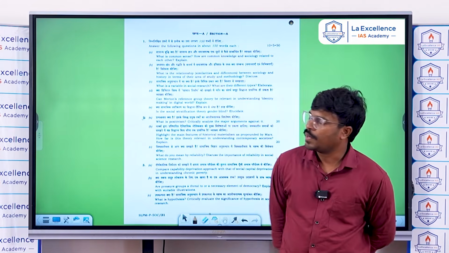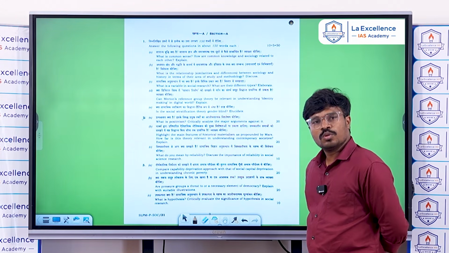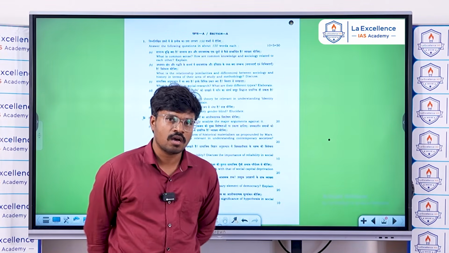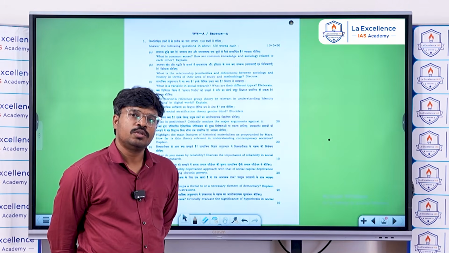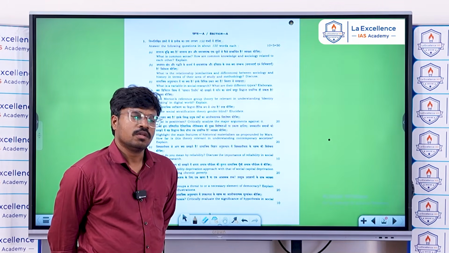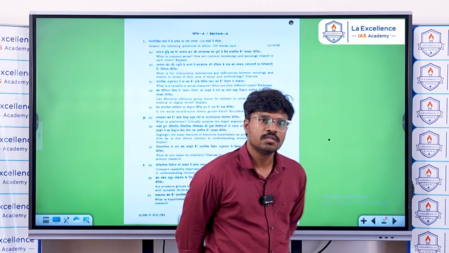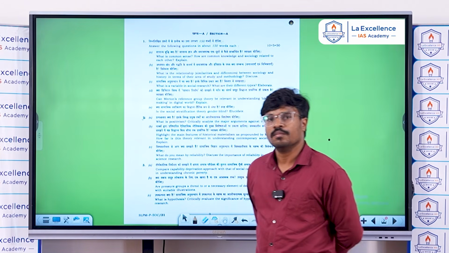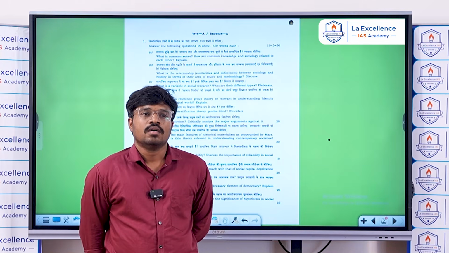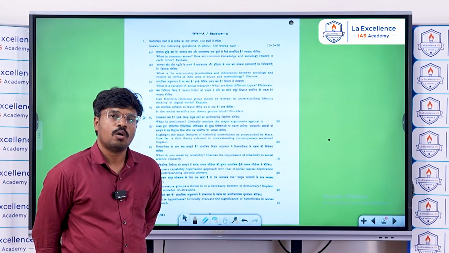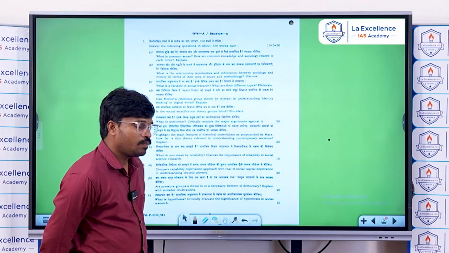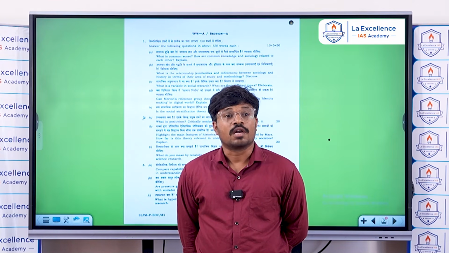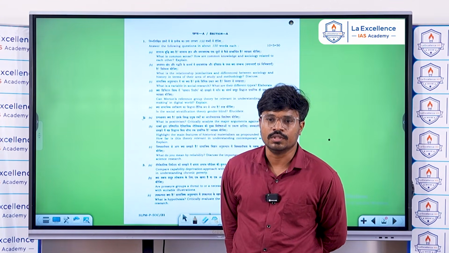If you look at the Paper 1 questions, most of the questions are easy to moderate and strictly limited to the syllabus. There is no question out of syllabus, and most of the questions reflect the previous year question pattern. Of all the 8 questions, except one 20-marker question, all are easily writable.